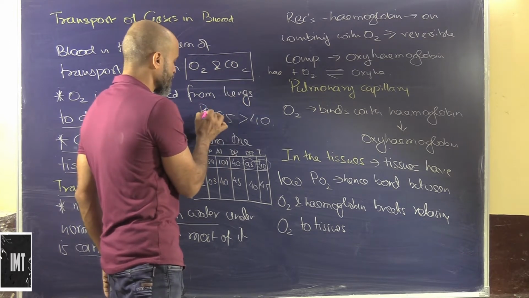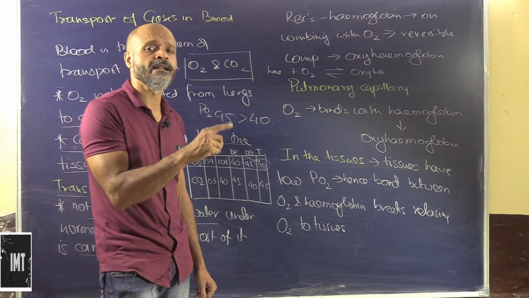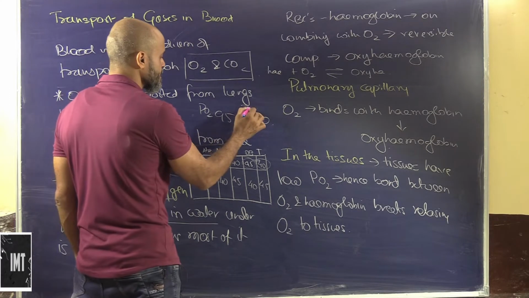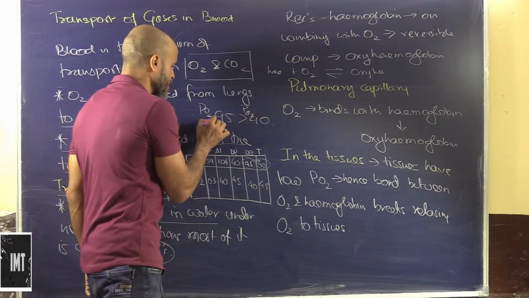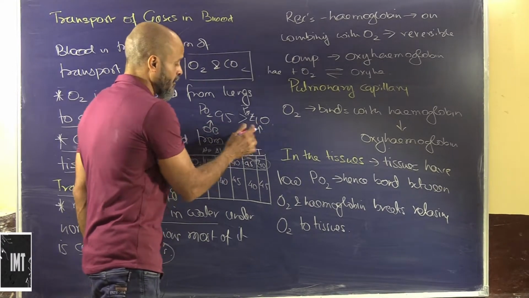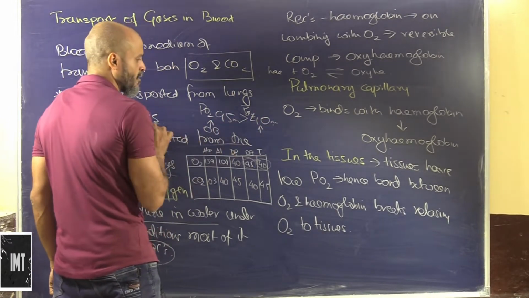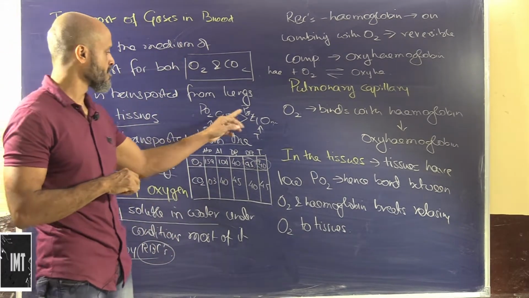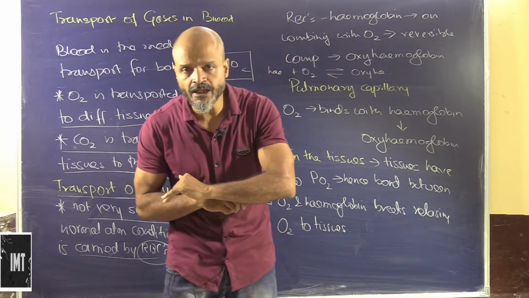This is the partial pressure of oxygen in oxygenated blood that is pumped by the heart through the aorta to the various organs of the body, and this is the partial pressure of oxygen in normal tissues. That's too high a difference, because of which the oxygen will now be released into the tissues.